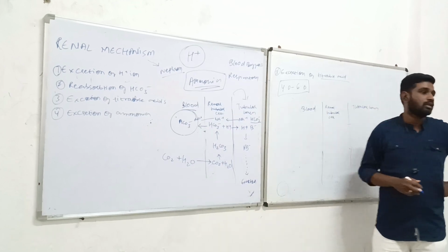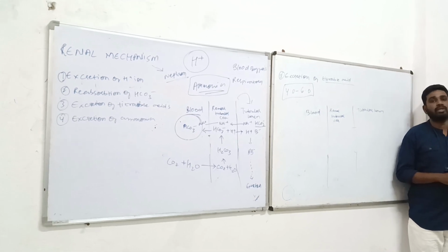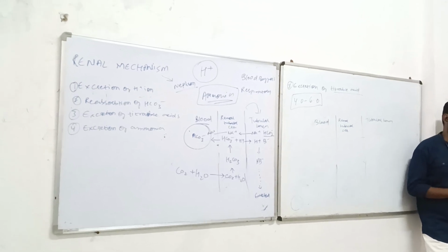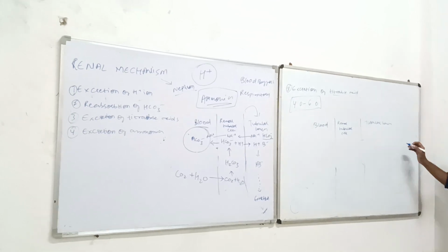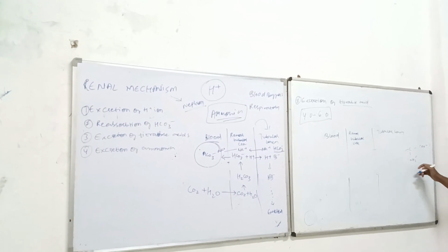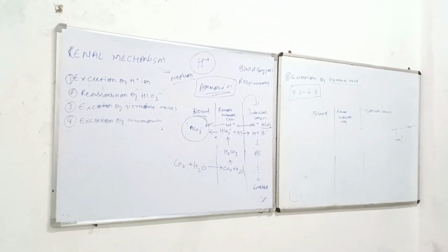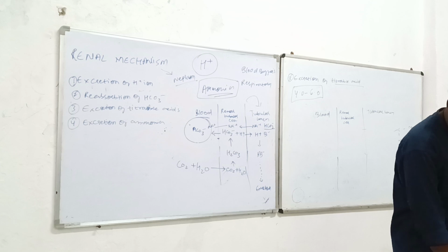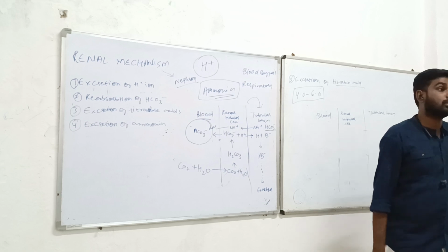Ammonia. If too much ammonia is there, what is it representing? Too much collection of ammonia inside your body. What is it representing? Denaturation of proteins. Denaturation, your protein is getting broken down. Because you know that in the structure, one end has the carboxyl and another has the amino. See, if these proteins are undergoing the deamination process, that means your proteins are getting lost. Due to this, if the ammonia is not excreted, it is going to be present inside your body and will act as a toxic substance.